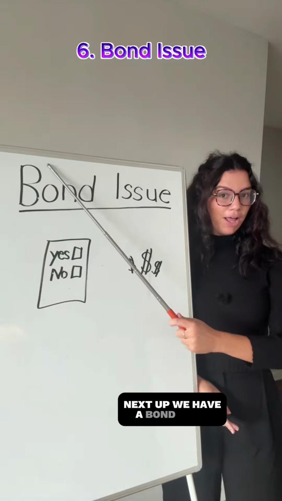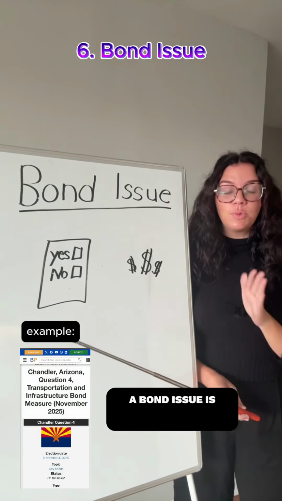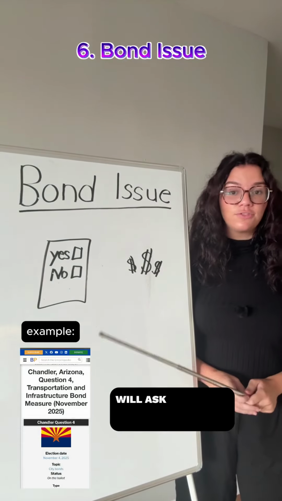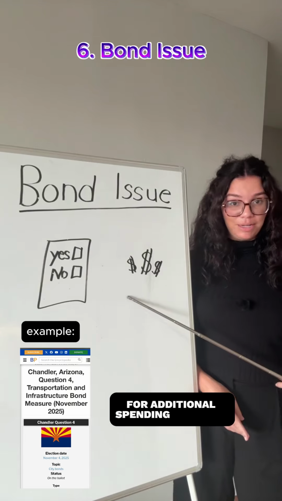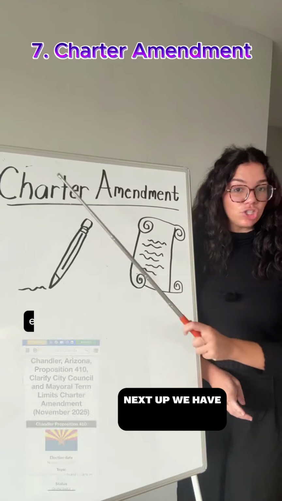Next up, we have a bond issue. A bond issue is when a state or city government will ask voters to approve or reject borrowing money for additional spending projects. Next up, we have a charter amendment.